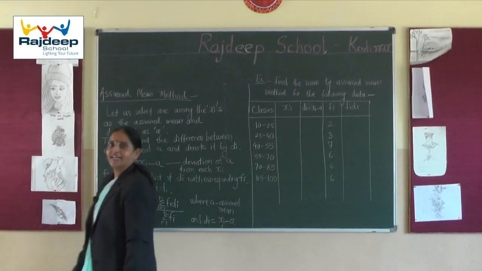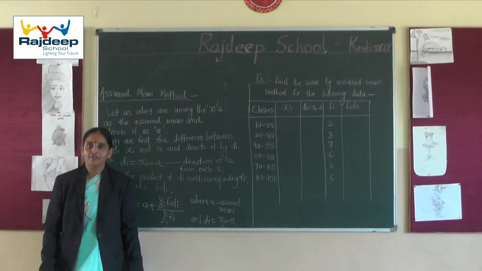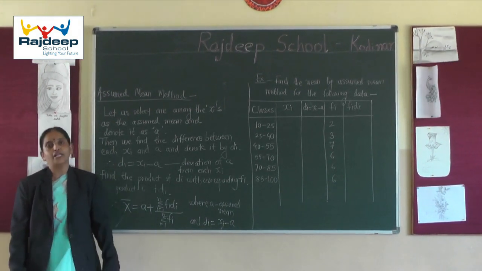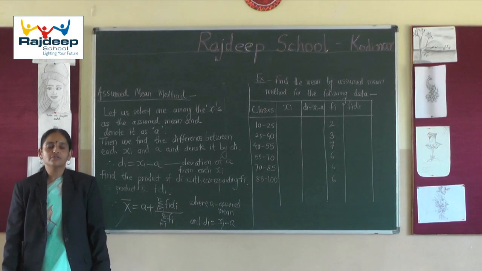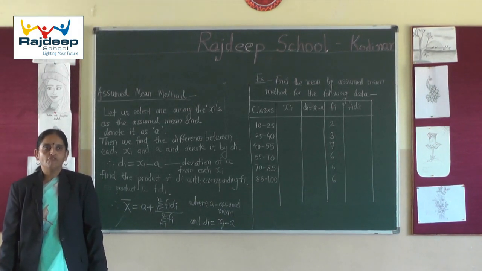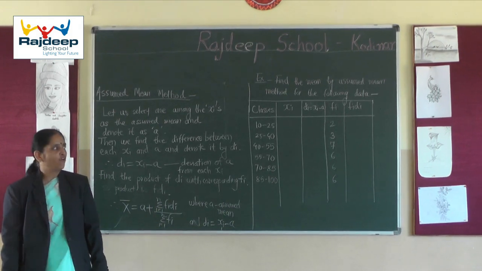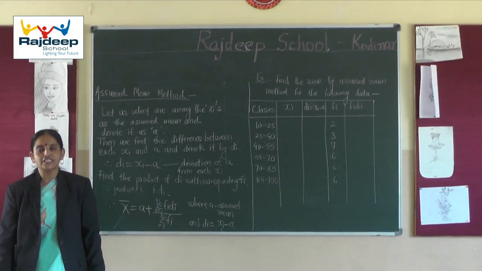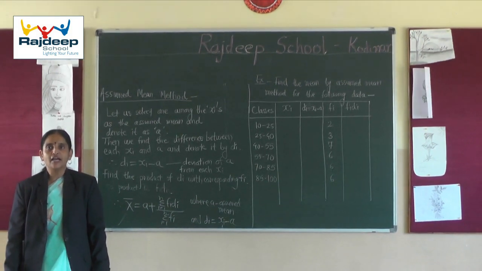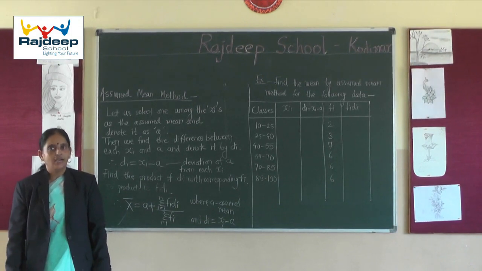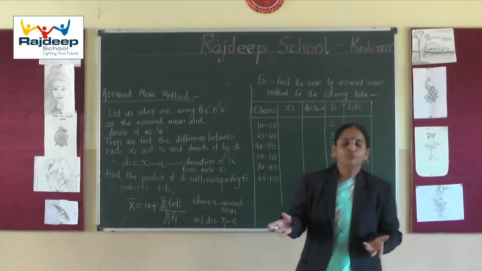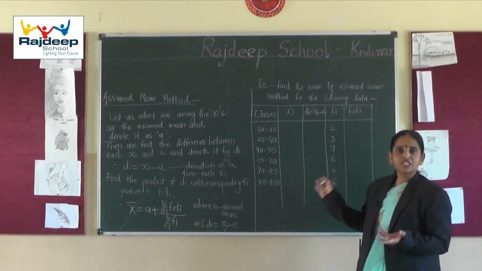We are meeting today again to continue our topic, and now I am going to teach you the next method to calculate mean. Actually we have calculated mean for grouped frequency distribution by the direct method, and the formula is very well known: x bar equals sigma fi xi divided by sigma fi, where xi we have taken as the class mark. Now we will see what happens when the data is numerically very large.